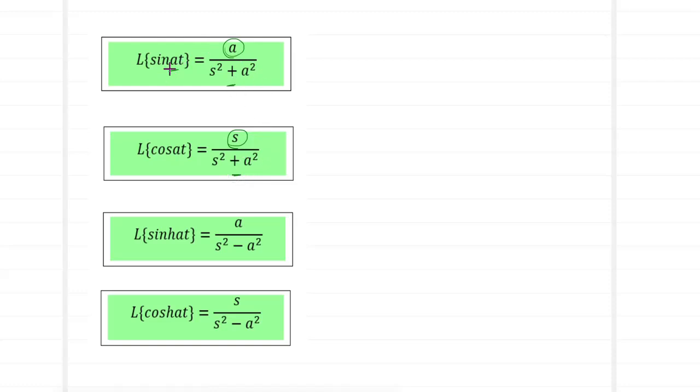So keep in mind, whenever you have sine, it is a constant in the numerator, and for cos, it is s in the numerator. Sine doesn't take an s. S is not permitted. Cos is the one which takes the s. You can remember it in this way: no s means no s on top. Okay. So in which case can we find what is going to be Laplace of sine 4t? Yes. In place of a, I have 4. So this becomes 4 divided by s square plus 4 square.